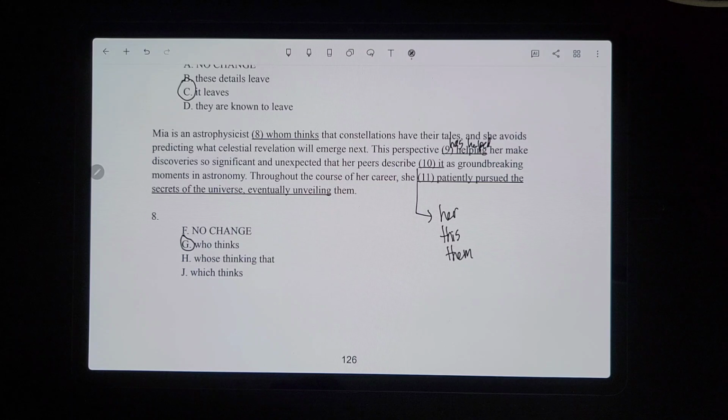So let's see, what is the underlined portion supposed to be referring to? It's supposed to be referring to discoveries, which is plural. So it would have to be them.